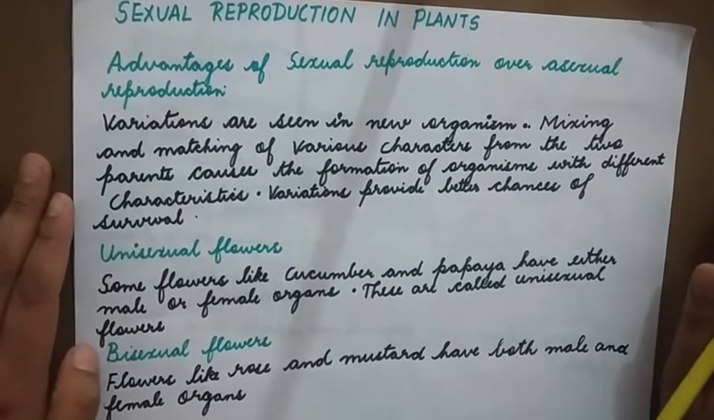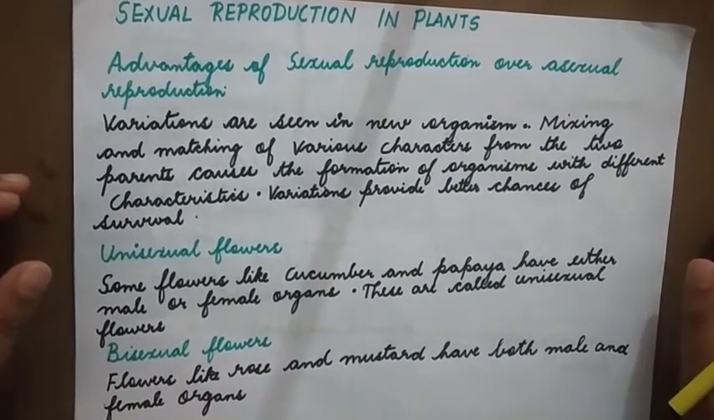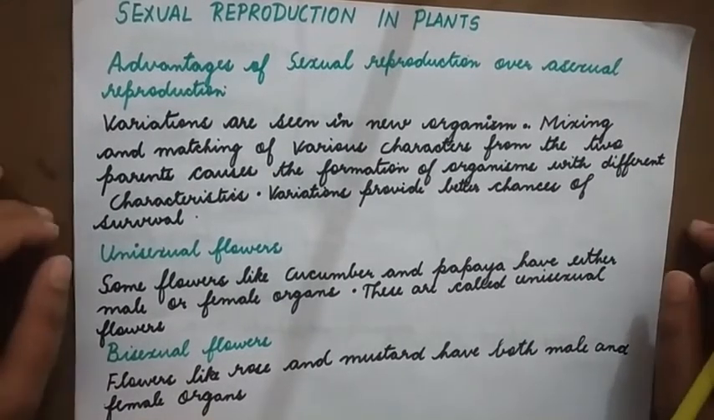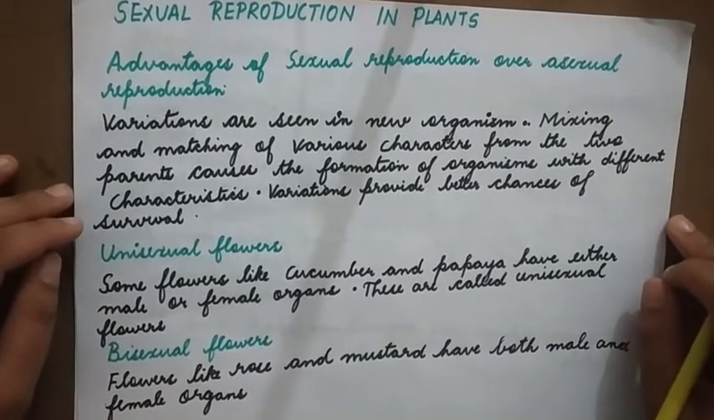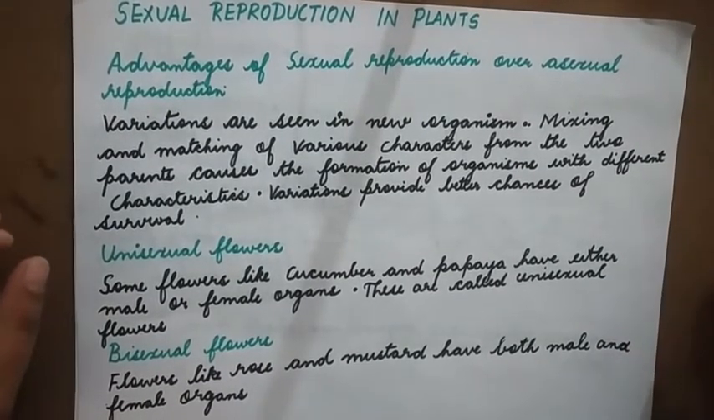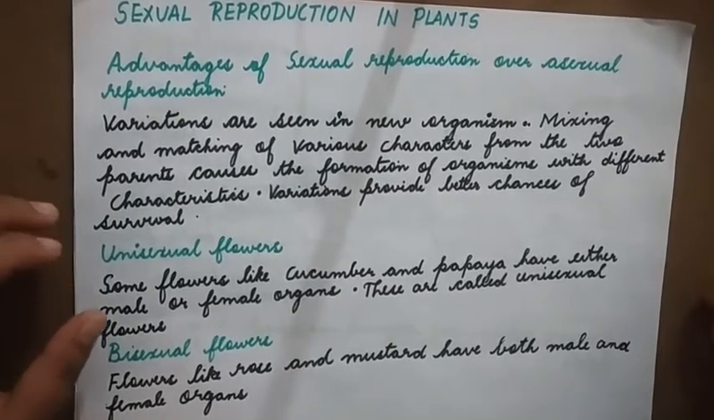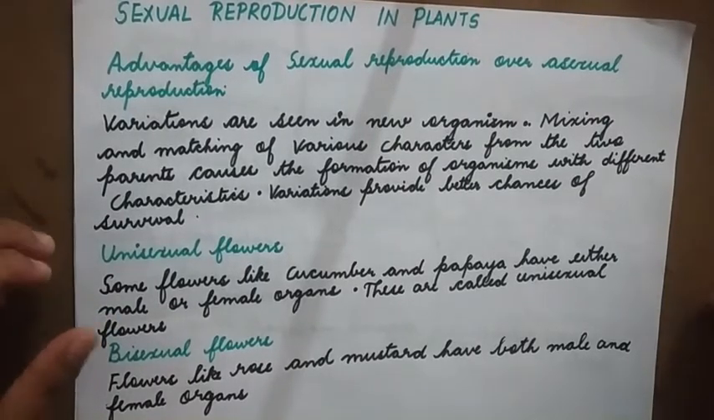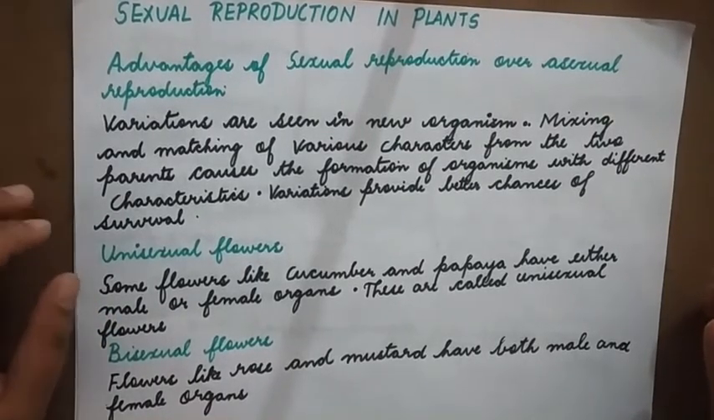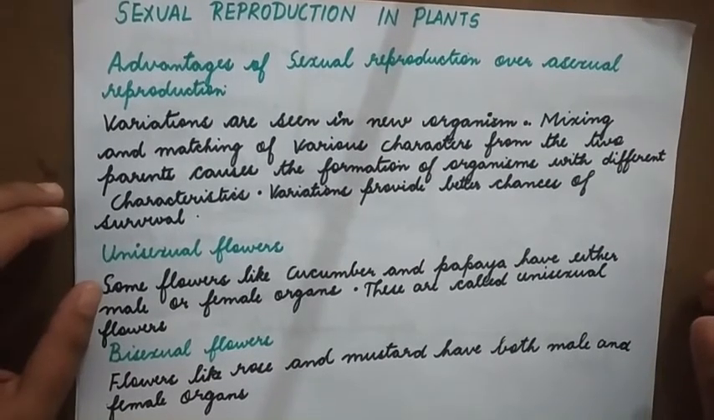Now, in sexual reproduction, there are two cells received from both the parents, and they fuse. As they are fusing, there is mixing of the characters from the father's side and the mother's side. They have their own individual characteristics, so when the fusion happens, there is mixing and matching of various characters.